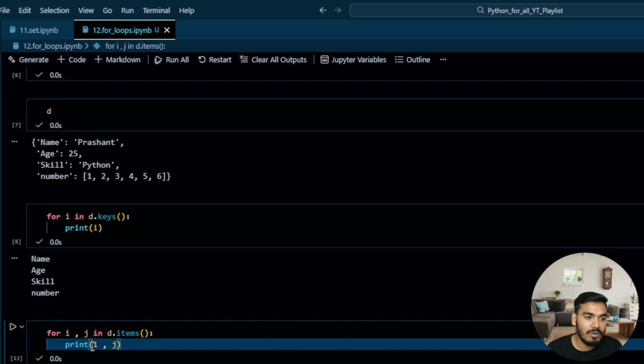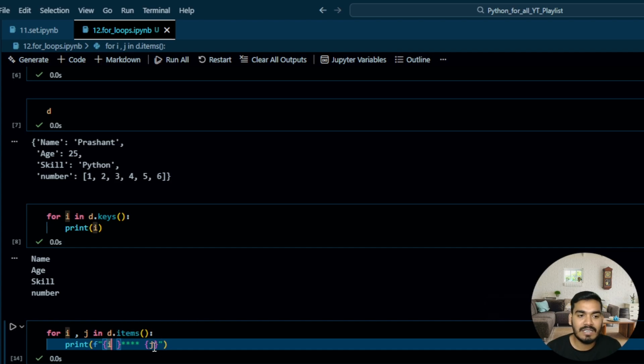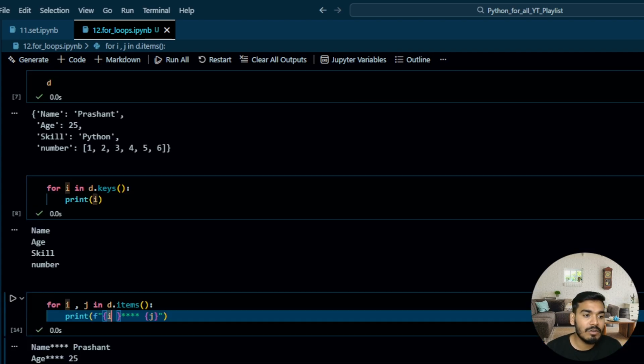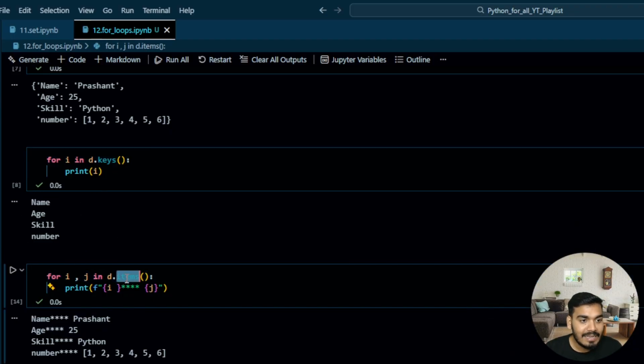Perfect. And if you want to make this a little more understandable, you can pass some strings. That is good to understand how they are different, and you can pass this string over here. Okay, now see, name, Prashant, age, skill, and number. So i is nothing but the keys, and j is the values. There's another way also. Over here you can use keys to get all the keys of the given dictionary. If you write items, you can get all the keys and values.